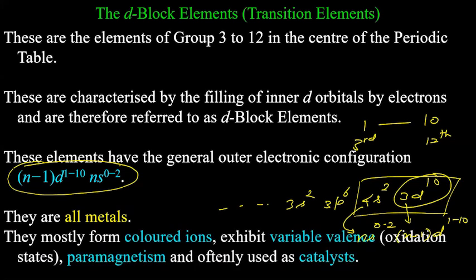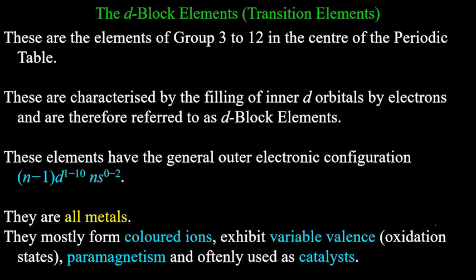Okay. They mostly form colored ions and exhibit variable valence. Here it is written oxidation state. We will be talking about oxidation state in the 8th chapter, redox. They also show paramagnetism and are often used as catalysts. Most of the catalysts used in chemistry are from d block elements. And there is a reason. That reason in detail we will talk about in 12th grade.